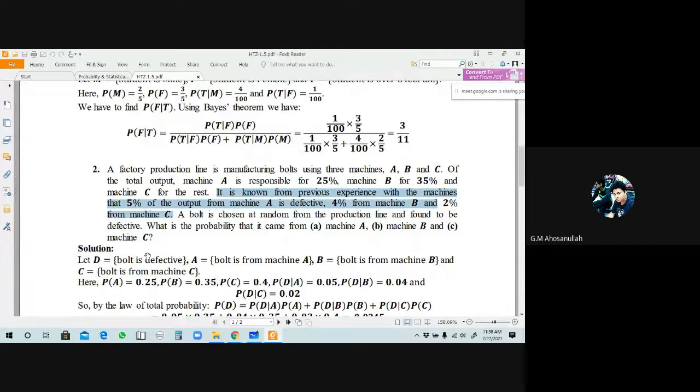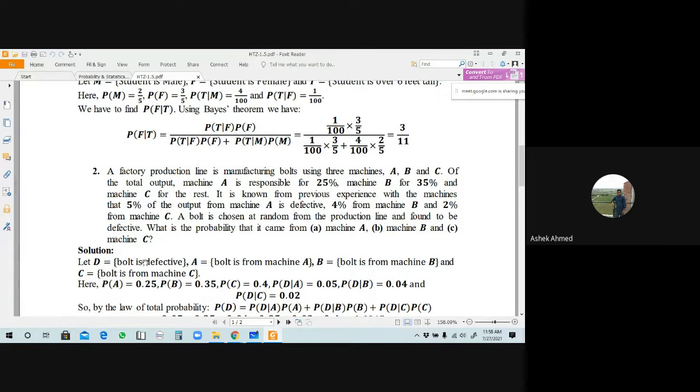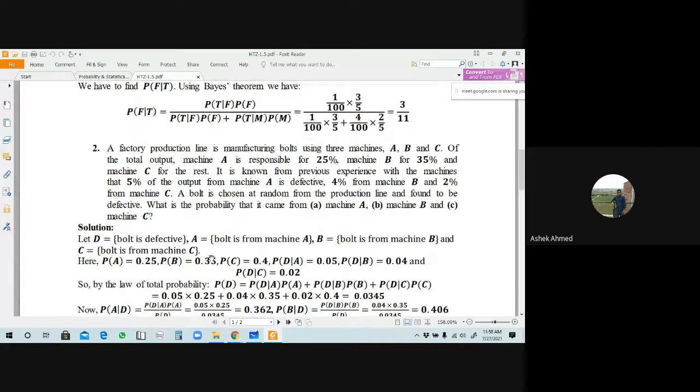Defective. Okay, so we have to choose another event for defective. D represents that the bolt is defective, A represents production of bolts from machine A, B represents production from machine B, and C represents production from machine C. Since the second line represents the defective problem, probability of D given A will be 5%, which means 0.05.